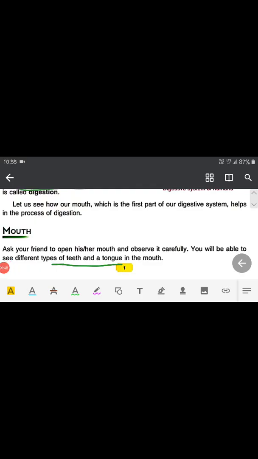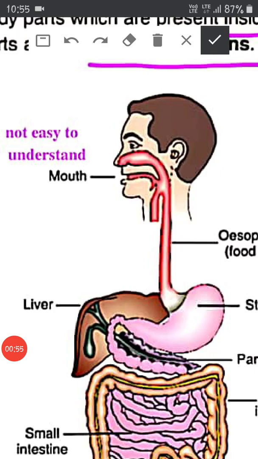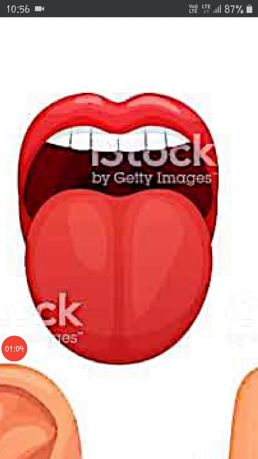The first part of the digestive system is our mouth, which helps in the process of digestion. You can see the mouth in this picture. Our digestive system begins with the mouth. It's the first part of the digestive system. Our mouth contains teeth and tongue.